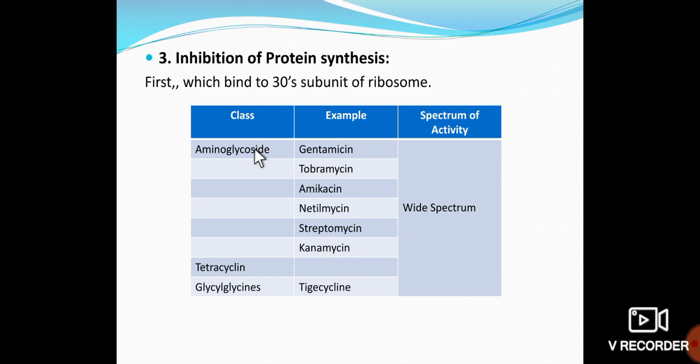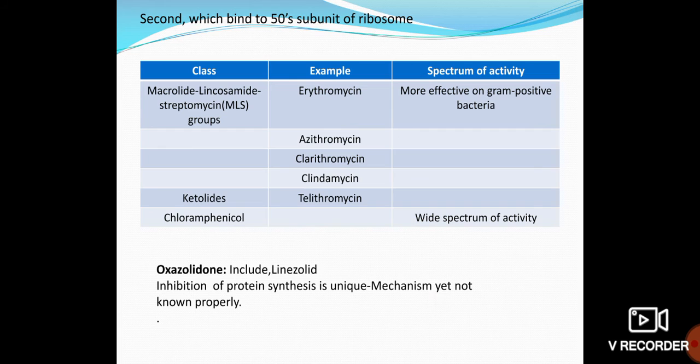One best or common example for the protein synthesis inhibitors are the aminoglycosides. It has so many antibiotics under this, like gentamicin, amikacin, netilmicin. These are the examples. Based on their action on gram positive or gram negative bacteria, they have been described as having a wide spectrum of activity. That means all these antibiotics, like the aminoglycoside group and tetracyclines or glycylcyclines, have a wide spectrum of activity. That means you can apply them to both gram positive and gram negative bacteria.